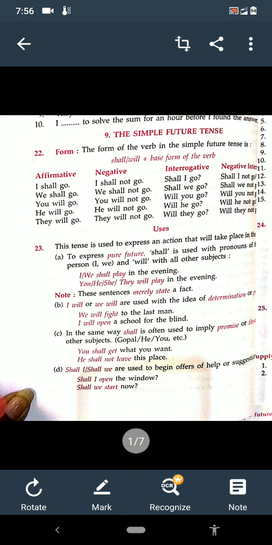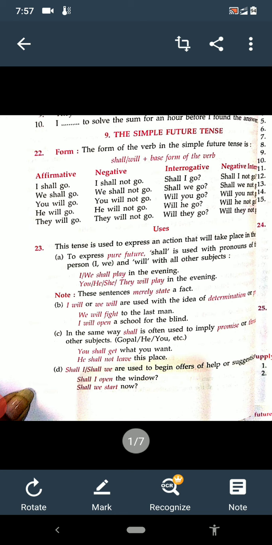Shall I or shall we are used to begin offers or help or suggestions. Shall I open the window? It's an offer of help. Shall we start now? It's a suggestion. Okay? So things are clear.